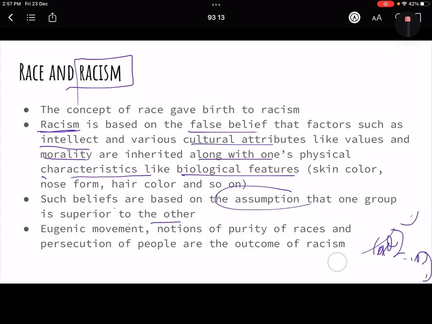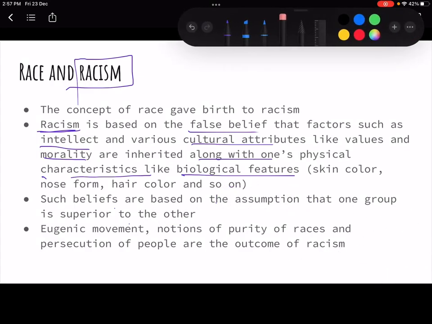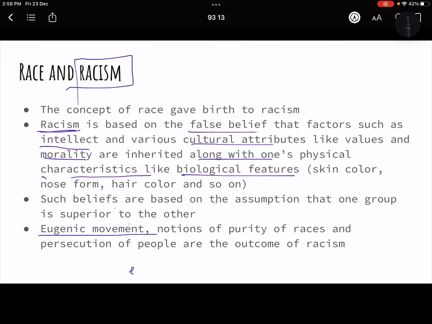And it gave way to a lot of things that harmed humanity. For example, the eugenic movement. We said, what is eugenics?